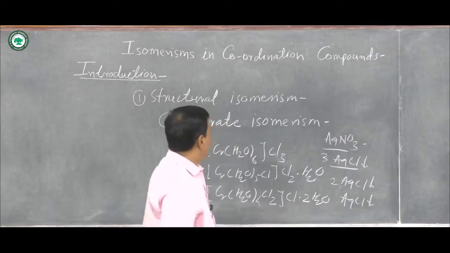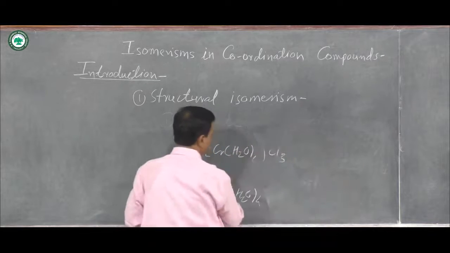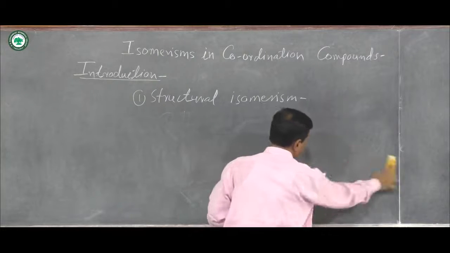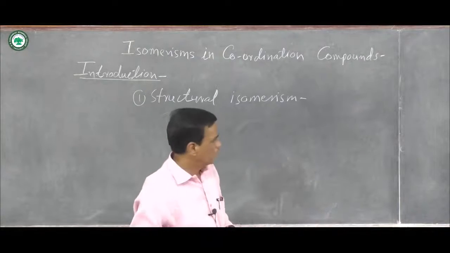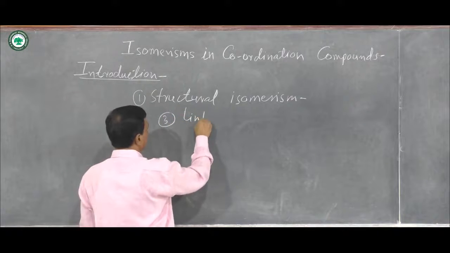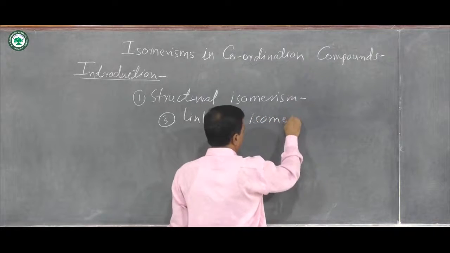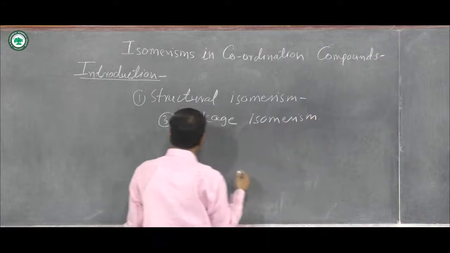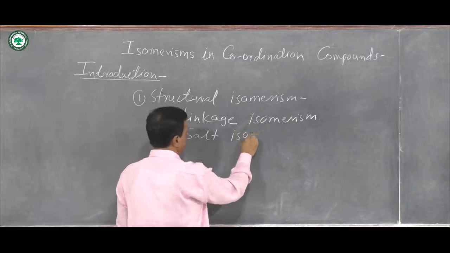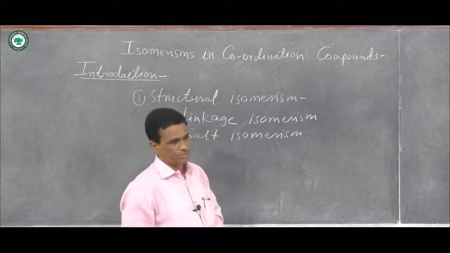Then the third type of structural isomerism is linkage isomerism. It is also called salt isomerism.